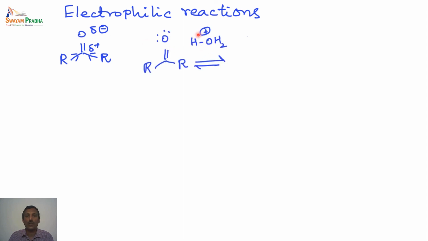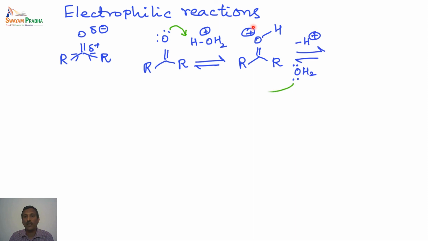So if we have a protic solvent, water, in acidic conditions, the first step is the addition of this oxygen lone pair to the proton to form this kind of intermediate. The oxonium intermediate is formed, and this is being attacked by the water molecule because oxygen has a lone pair here. This is the electrophilic carbon.